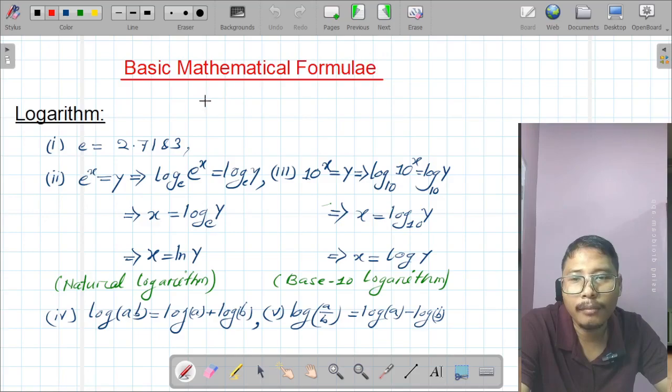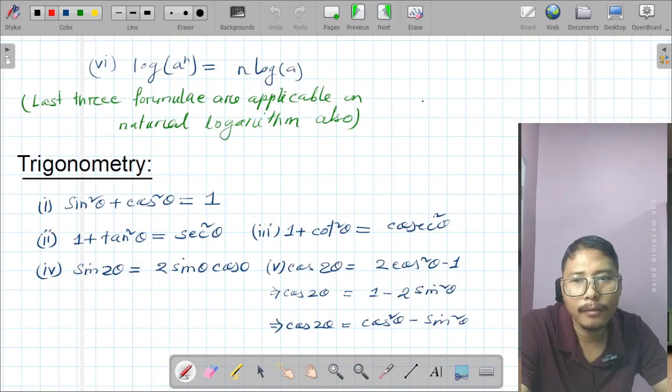At first, I have written the logarithmic formula. You take note of them and practice to remember, try to remember, okay? Then after logarithmic, I have written the trigonometric formula.